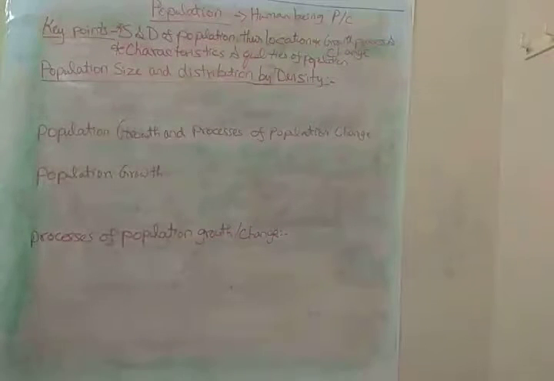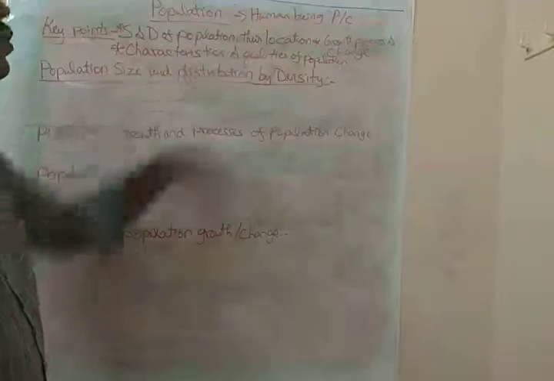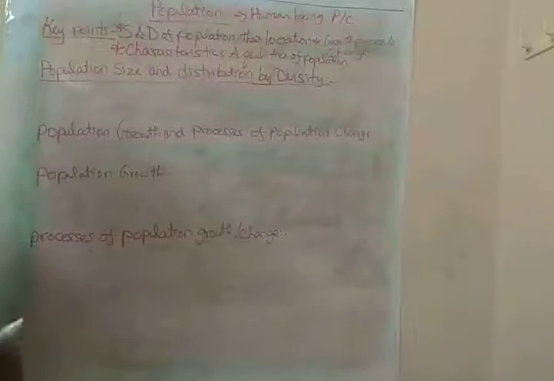Through age and sex composition, that is male, female or transgender, literacy levels, and finally occupational structure and health condition, we can learn the characteristics and qualities of population.